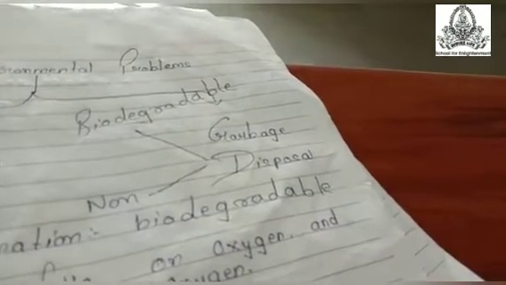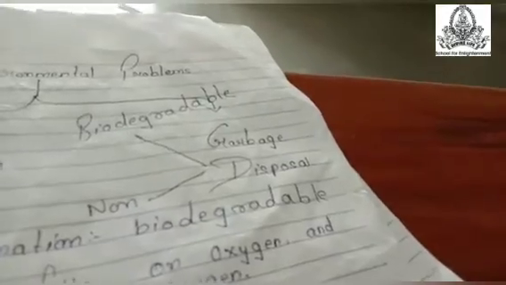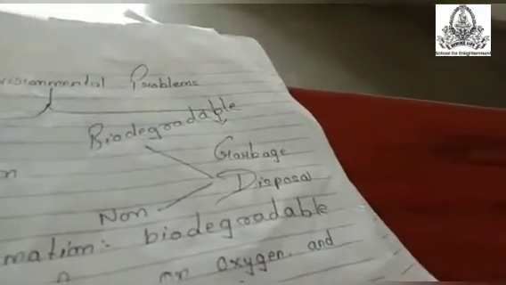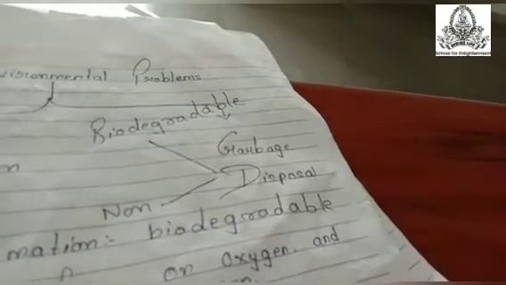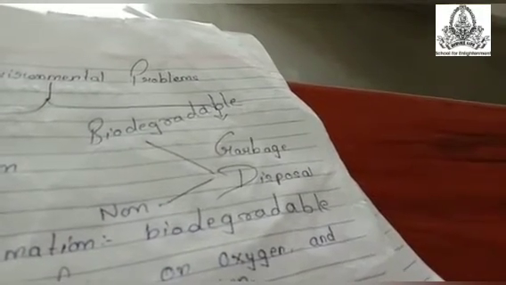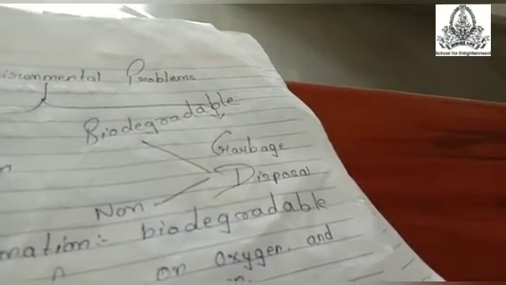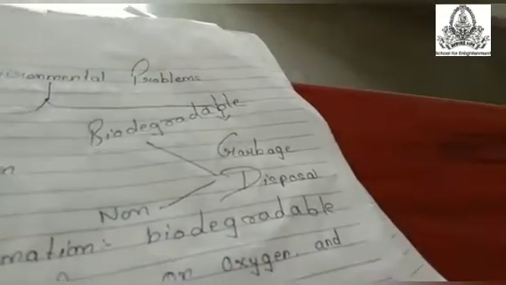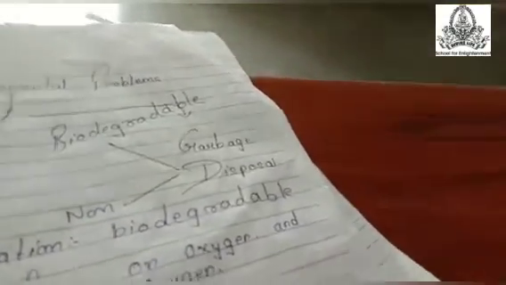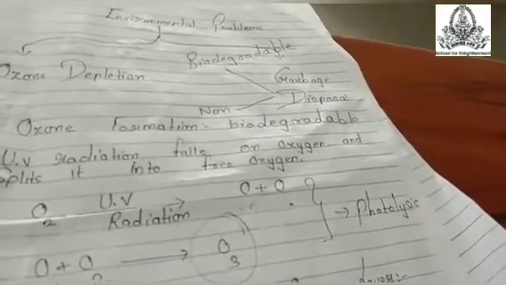Landfilling means to fill the pits which are found on the road with the waste material. Composting, this is the method to make compost. Dig a pit in the land, throw the waste, that means biodegradable waste, into that pit, and after 3 months you will get what? The manure or compost. With this we are ending our chapter.